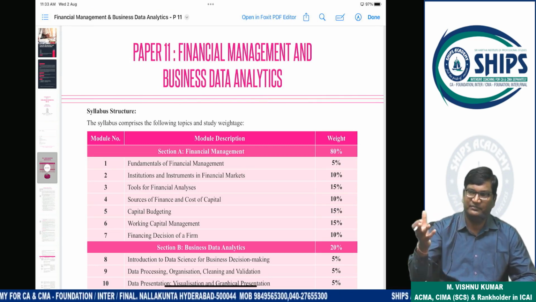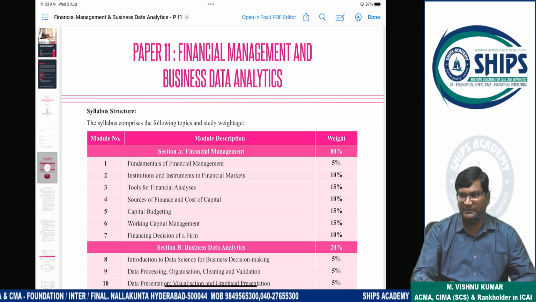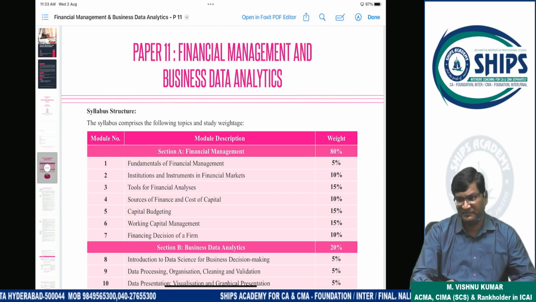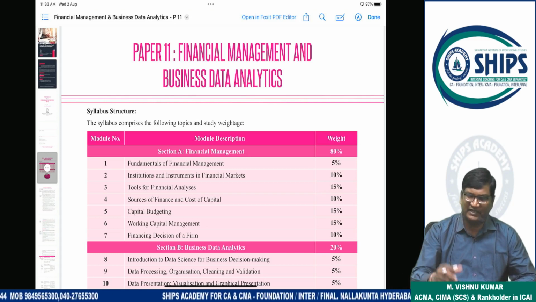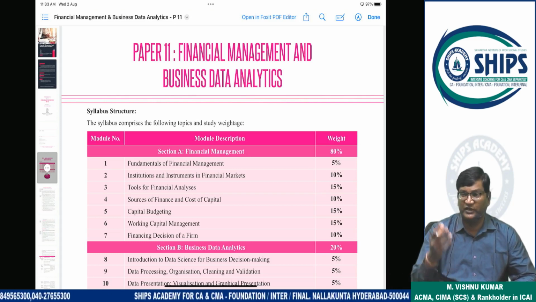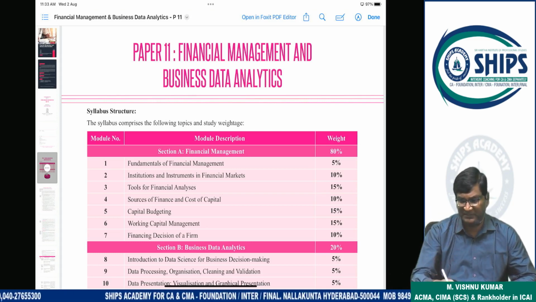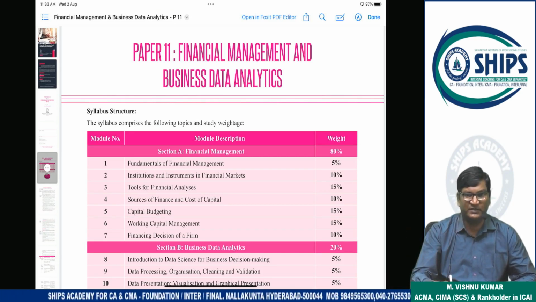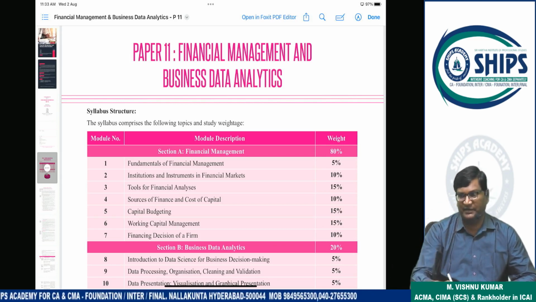The instruments traded in the money market are commercial paper, treasury bills, and some other types of securities. Clear? So whenever funding is required for short-term purposes, a company can approach money market instruments, and for long-term purposes, they can approach the capital market.